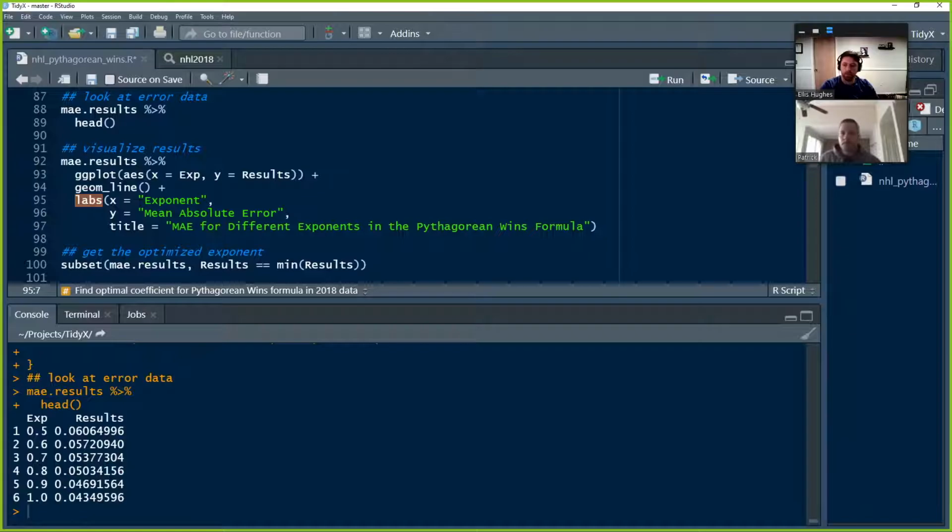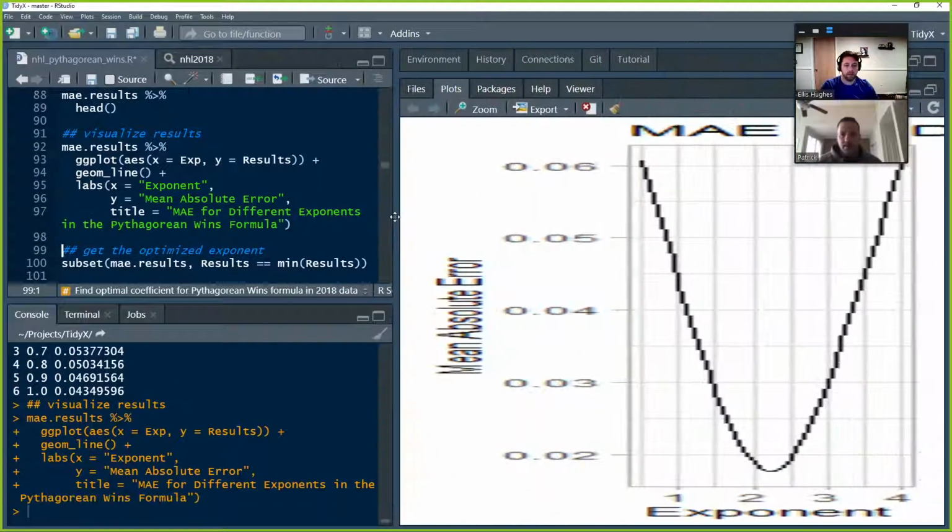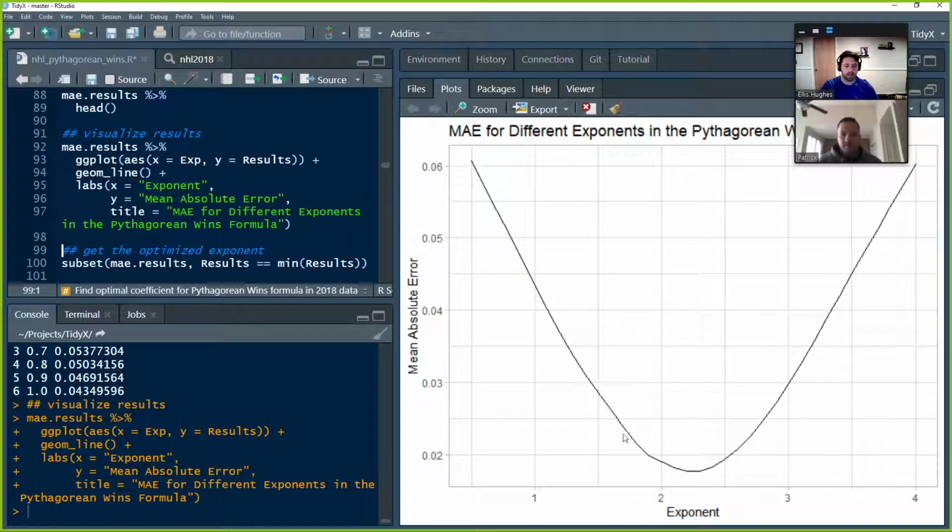And then we're going to set our labels. The x-axis is going to be exponent, the y-axis is going to be the MAE, and the title is going to be what we're plotting. And there we go. You can see it's drawing a line between 0.5 and 4, and it really has a nice U shape there.